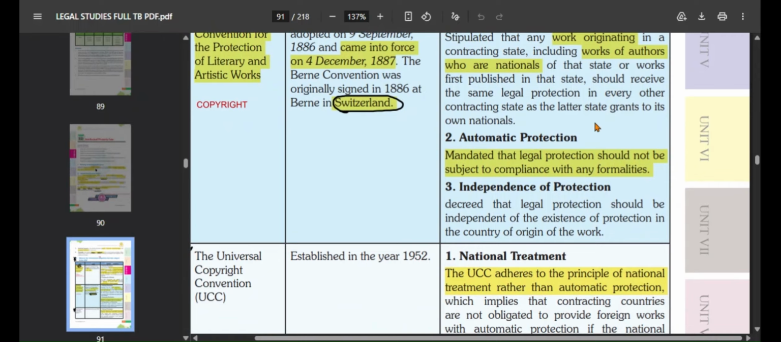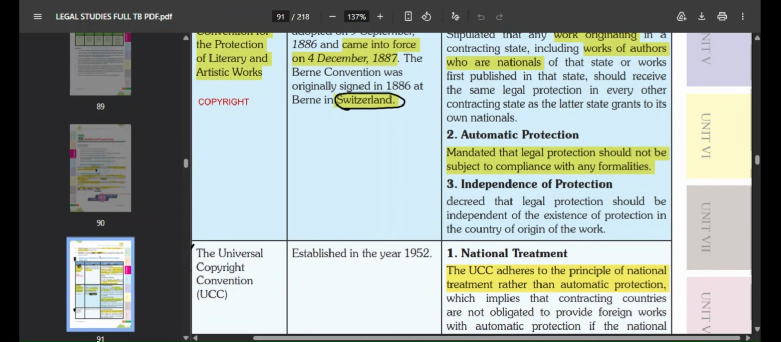One key concept in copyright is that the moment your work gets published, it gets automatic protection. You don't have to register it. It is mandated that legal protection should not be subject to compliance with any formalities. You don't have to register, it automatically gets protected.